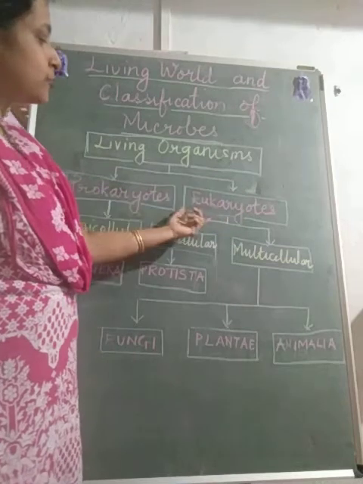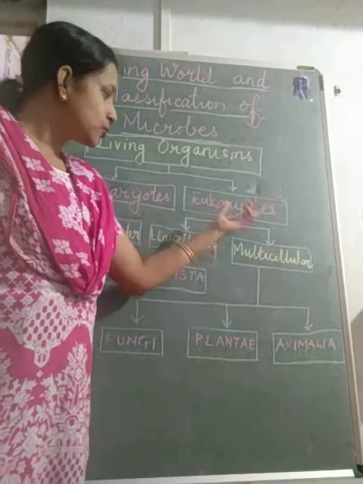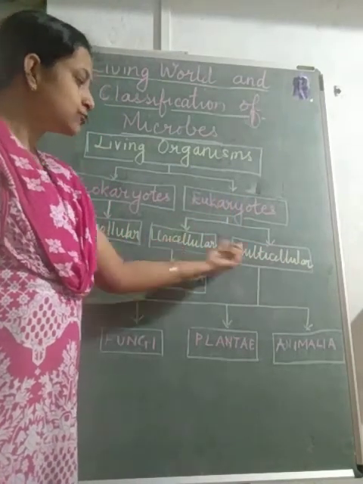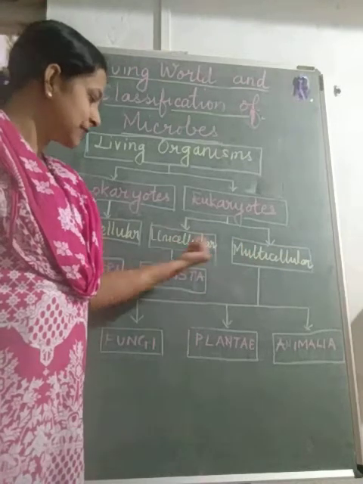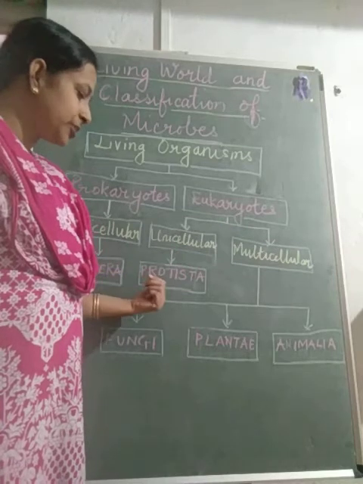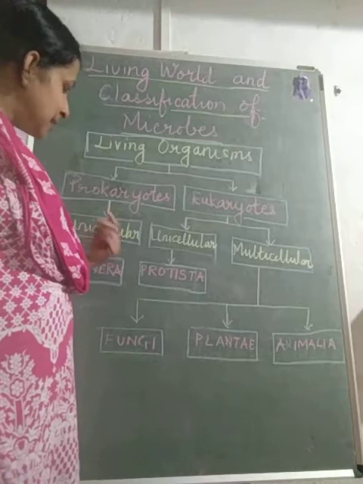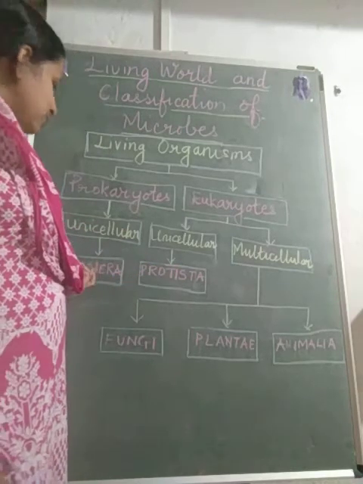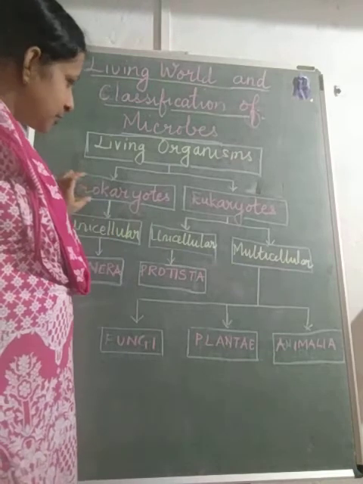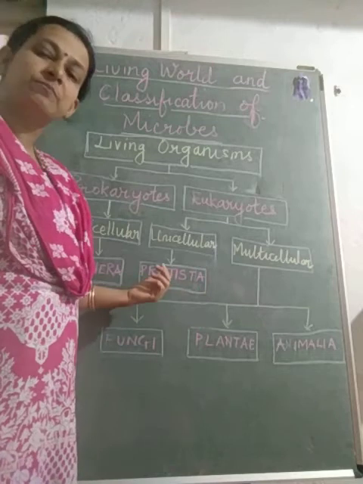Whereas the eukaryotes can be broadly divided into unicellular and multicellular. Here the nucleus is true, and they have two different cellular structures, unicellular and multicellular. Under unicellular we have Protista. Protista look similar to Monera, but the difference is that protistans are eukaryotic and monerans are prokaryotic. Both are unicellular, but one is prokaryotic, the other is eukaryotic. So that is why this group was made separate.